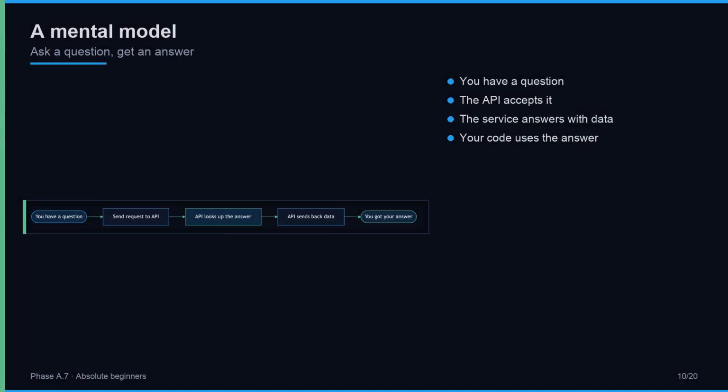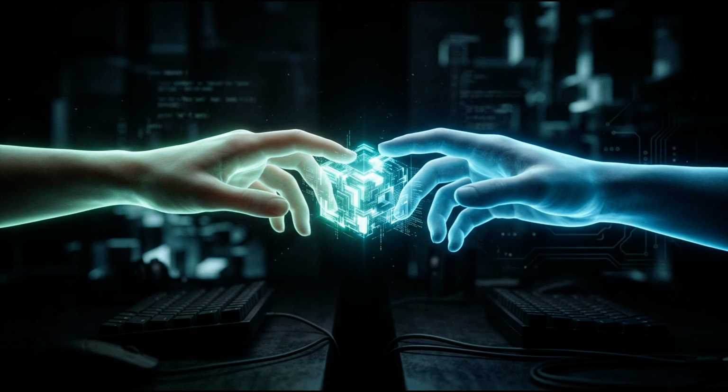Here is a mental model worth holding. You have a question: what is the weather? What is the price of this product? Who is this user? You send that question to an API. The API understands the question because both sides agreed on the rules in advance. The service behind the API looks up the answer and sends structured data back. Your code reads that data and does something useful with it: shows it to a user, stores it, makes a decision. The whole process is just asking a well-formed question and getting back a well-formed answer. That is all an API is, from your side of the table. Ask, answer, use.